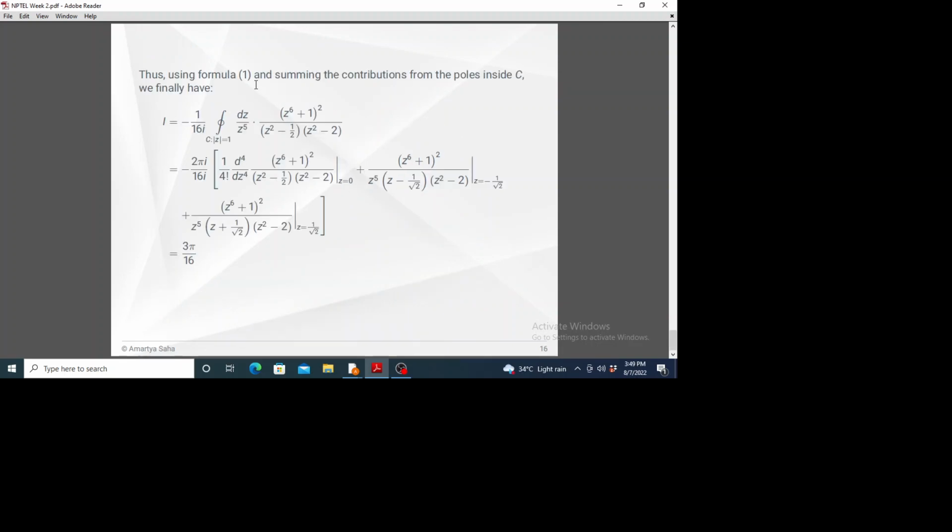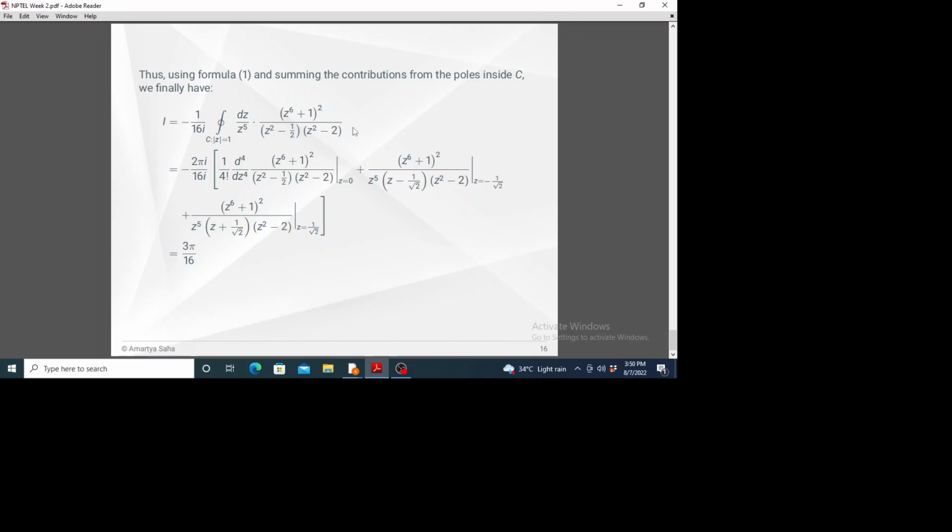So now for z equals 0 we have to use the higher order Cauchy integral formula involving those differentiations. And there were 3 poles, so we have to simply add the contributions from each of those 3 poles. So that will give us the final answer.